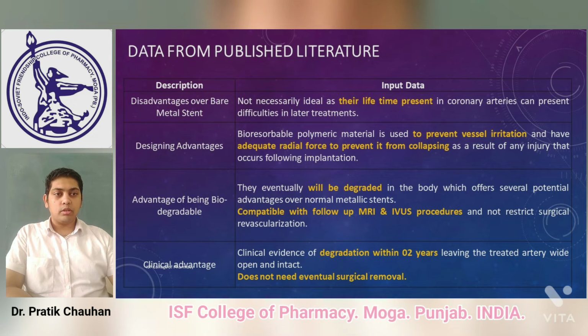So bioresorbable polymer material is used to prevent vessel irritation and provide adequate radial force to prevent the vessel from collapsing as a result of any injury that occurs following implantation. As an advantage of being biodegradable, they will eventually be degraded in the body, which offers several potential advantages over the normal metallic stent, and is compatible with follow-up MRI, IVUS procedures, and does not restrict